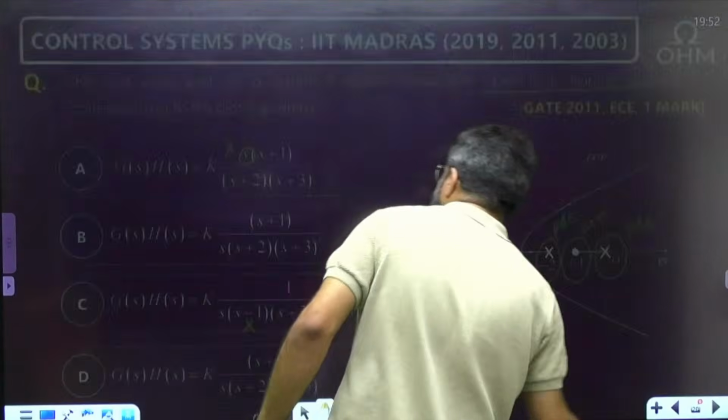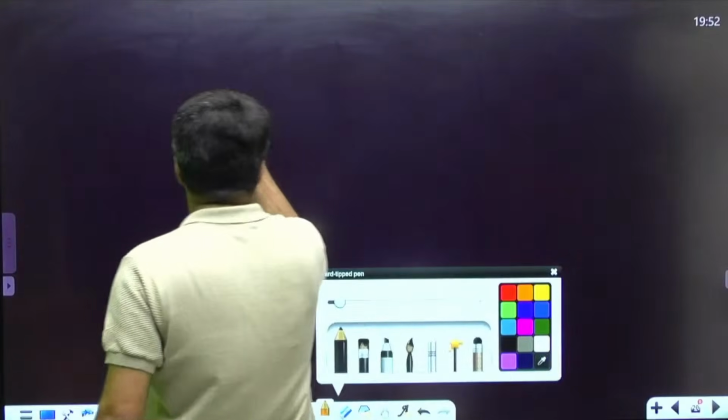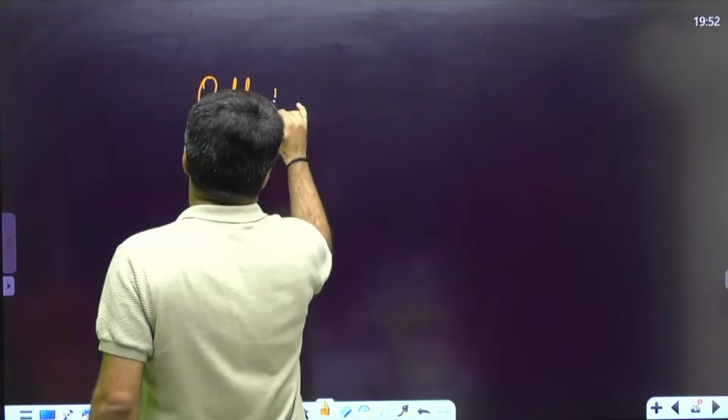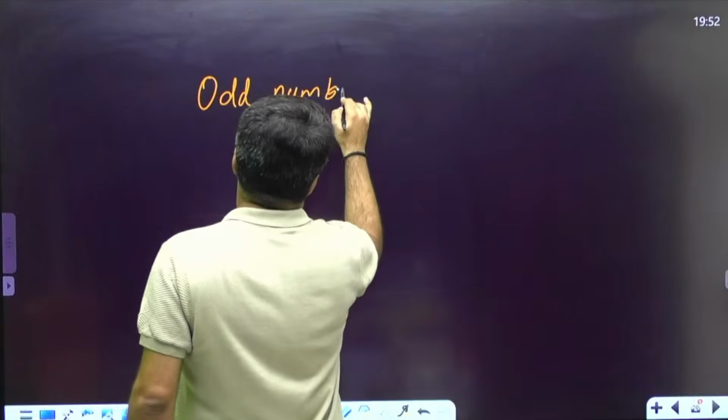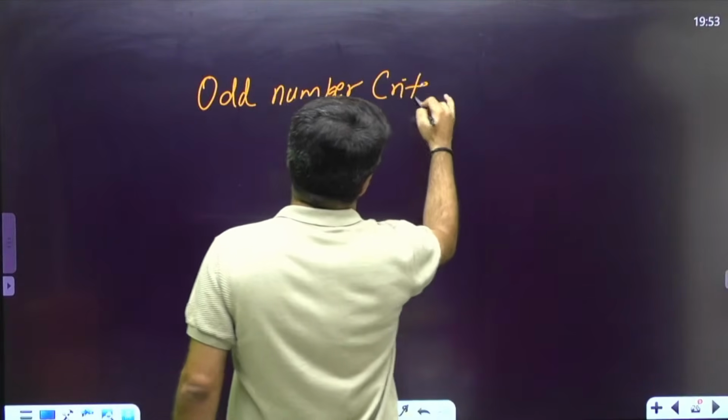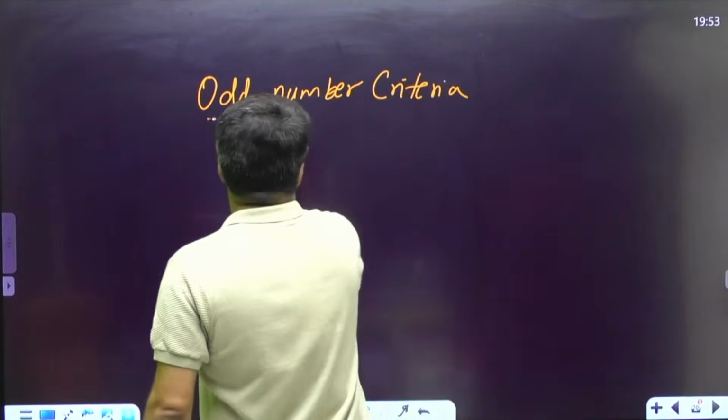Why? Because there is something in root locus which we call the odd number criteria.